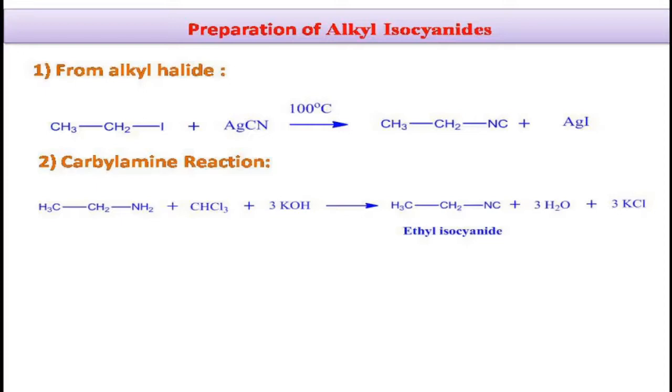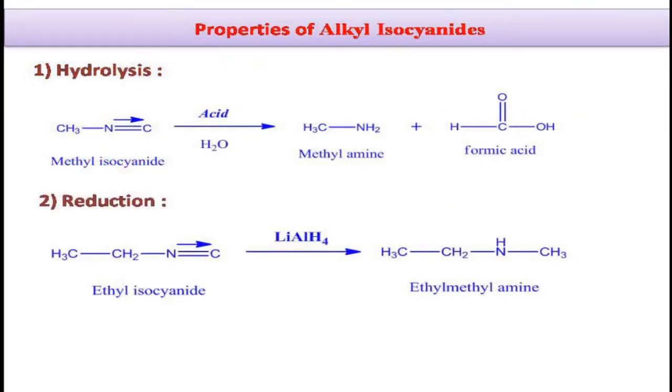By heating the primary amines with chloroform and alcoholic potash, we will get the isocyanide. Here I have taken ethylamine. By interacting with chloroform and potassium hydroxide, we will get the ethyl isocyanide as the product. These are the preparation methods of alkyl isocyanide. Coming to the properties of alkyl isocyanide,